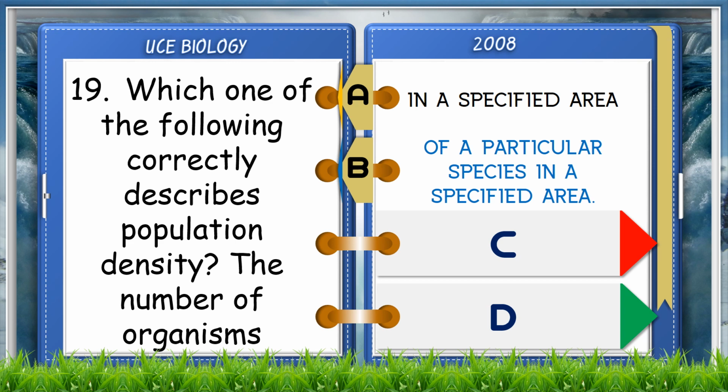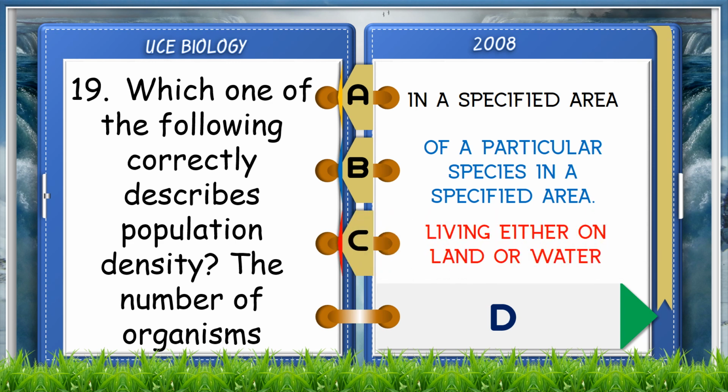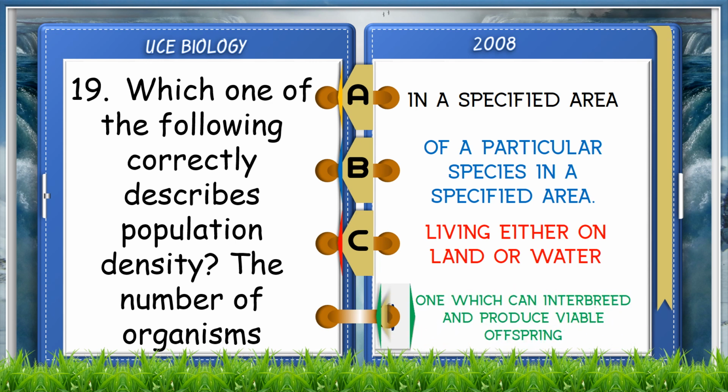C. Living either on land or water. D. One which can interbreed and produce viable offspring. The answer is B. The number of organisms of a particular species in a specific area.